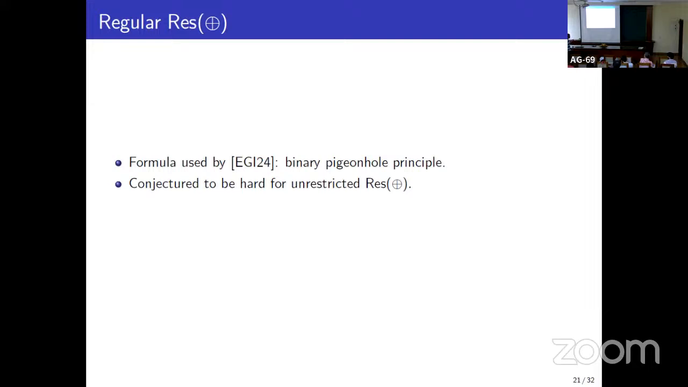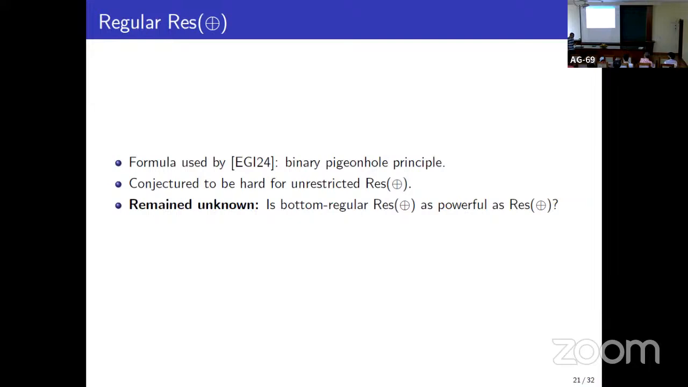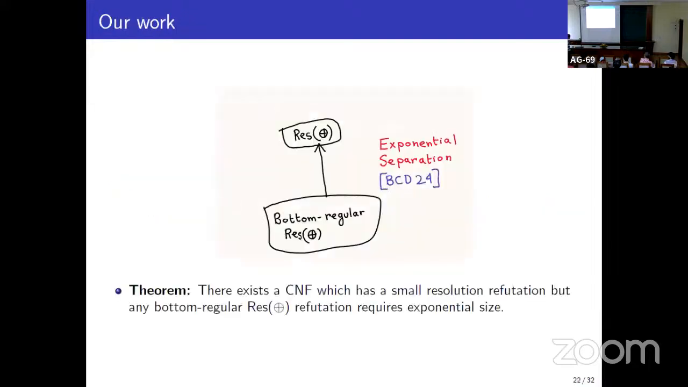So, but this formula is conjectured to be hard even for unrestricted ResLin, and it remained unclear whether or not unrestricted ResLin is as powerful as regular ResLin. And in our paper, we answered this question. Unrestricted ResLin is actually exponentially more powerful than regular ResLin. So there exists a CNF which has a small, even normal resolution refutation, but any regular ResLin refutation requires exponential size.